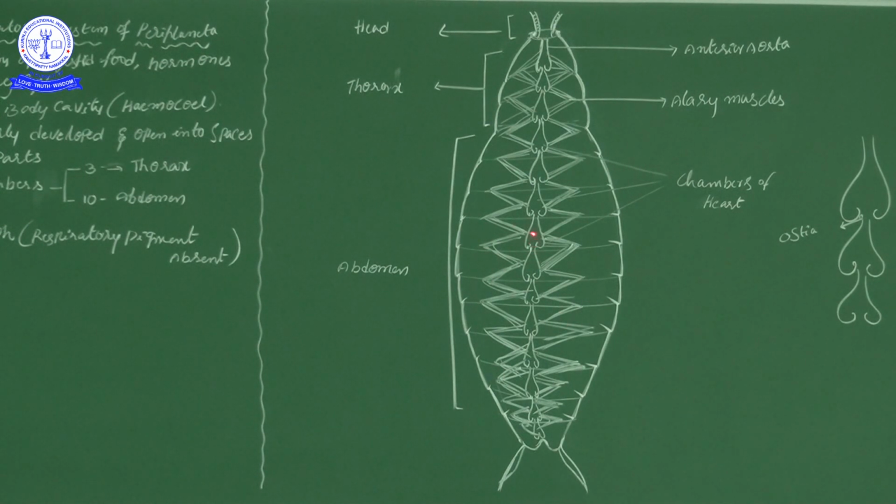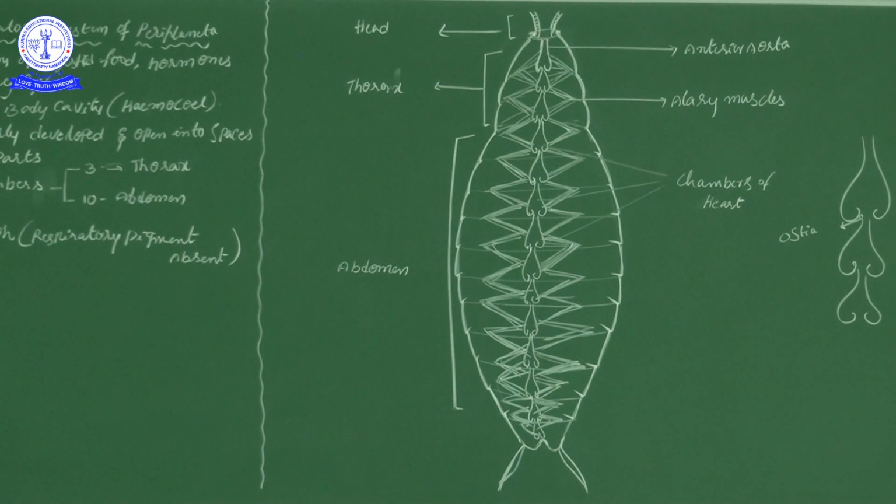Now the heart, posterior place, heart chamber posterior, this corner place. In the place where one heart chamber opens into another heart chamber in the upward direction, on the adjacent sides a small opening is there on either side. Those openings we call ostia. I think you heard this word in the porifera body, which has a lot of minute holes. Those holes we call ostia.